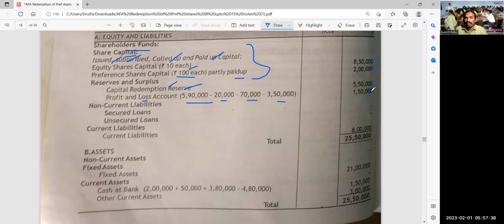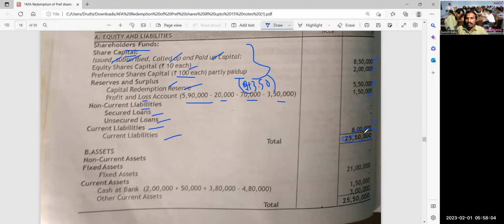Then how much you have? 1 lakh 50,000 rupees. Correct? So capital redemption reserve in the balance sheet, you had 2 lakhs earlier, plus this 3,50,000 additional. We have created one journal entry. So total 5,50,000. And non-current liabilities, secured loans nil, unsecured loans nil, current liabilities, you have 8 lakh rupees.